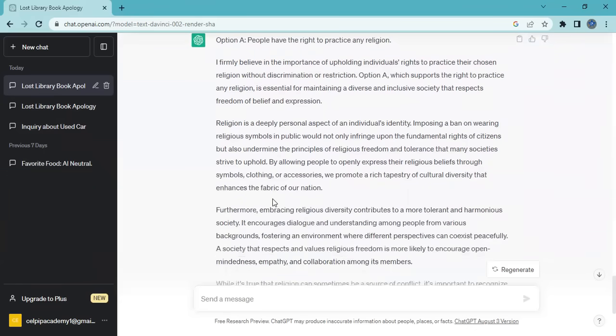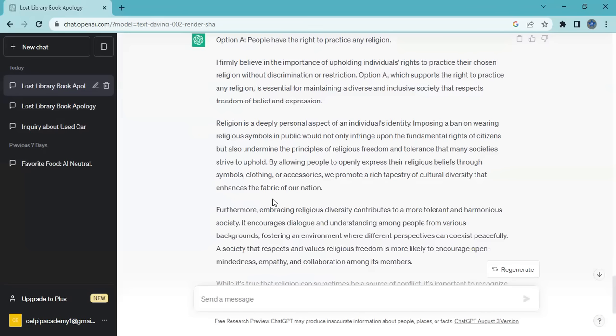Religion is a deeply personal aspect of an individual's identity. Imposing a ban on wearing religious symbols in public would not only infringe upon the fundamental rights of citizens, but also undermine the principles of religious freedom and tolerance that many societies strive to uphold.